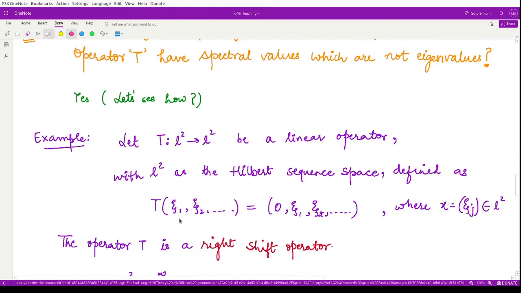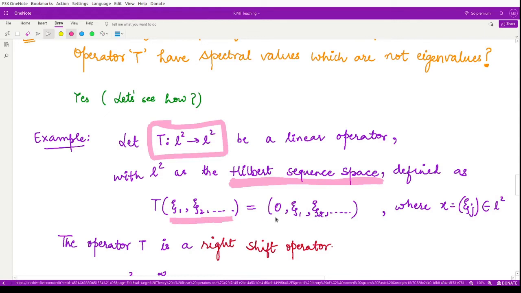We have this example where the operator T is defined from L2 to L2. Now what is L2? L2 is the Hilbert sequence space, which you might have studied in the basic course on functional analysis. Here, some element x has been taken from L2, and then T is defined on it so that it shifts all the elements one step to the right.